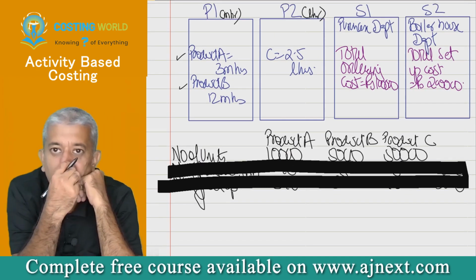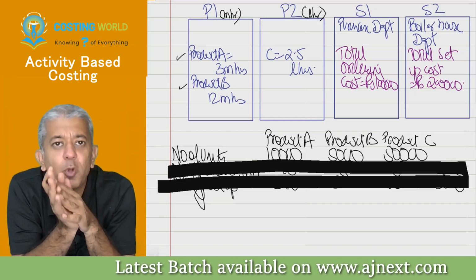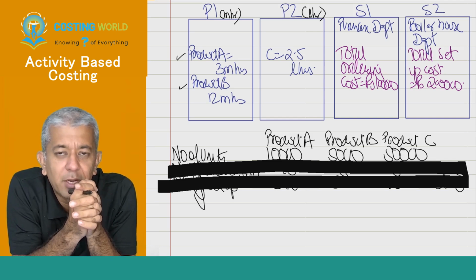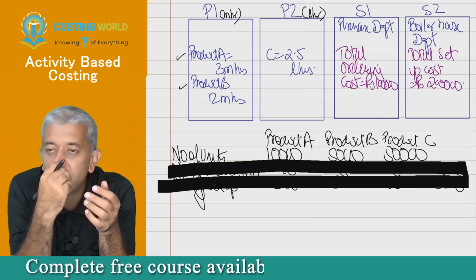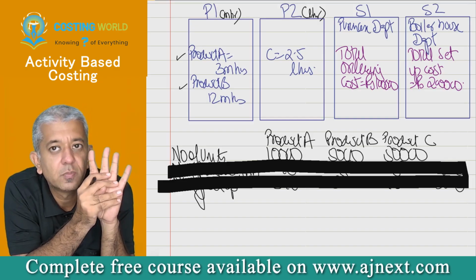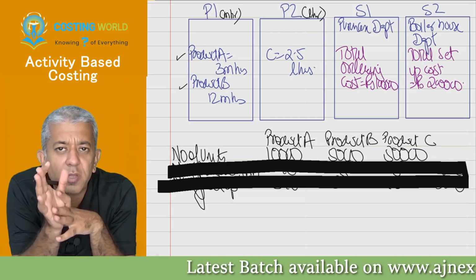So under absorption costing, we have to find out the absorption rate. I think I have 2 departments. Let me follow departmental method. Okay. So if I am going to follow departmental method, although I have already answered, I'll still ask you, will I have 2 rates or will I have 4 rates? 2 rates. 2 rates.